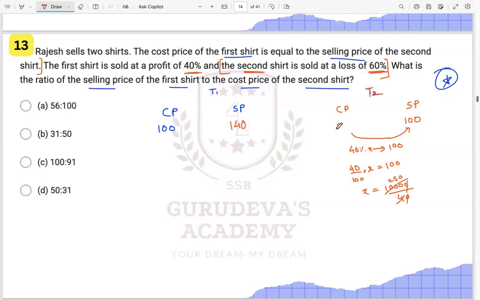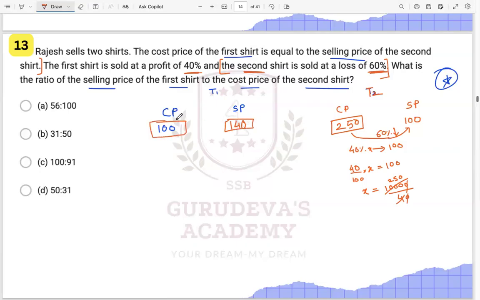So he has bought at 250, right? 250 he has bought and he is selling. He has bought at a higher price, that is 250, and it is selling at 100 rupees. That's how it is incurring a loss of 60%, right? 60% loss he is incurring on this transaction. So we got this particular thing over here.